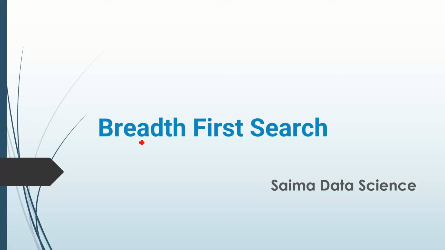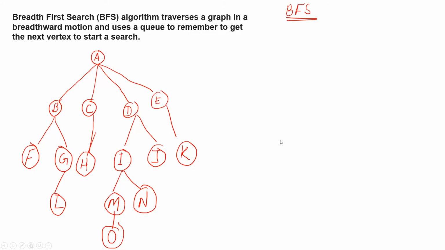In this lesson, I will explain to you the concept of breadth first search in artificial intelligence, which is one of the most important concepts, but I will try my best to make it easy. So here I have written some information regarding BFS. The BFS algorithm traverses a graph in a breadthward motion. So what is the meaning of breadthward motion? It means that it will go horizontally.